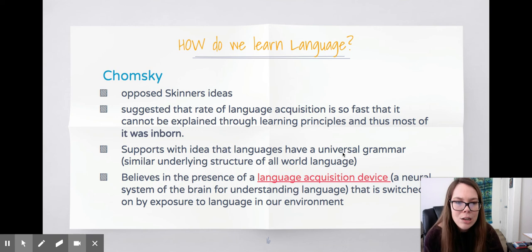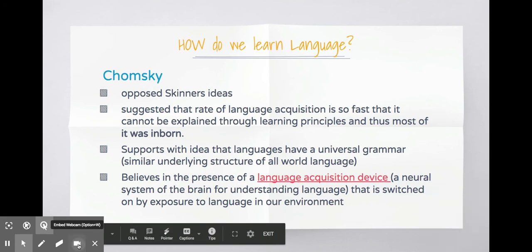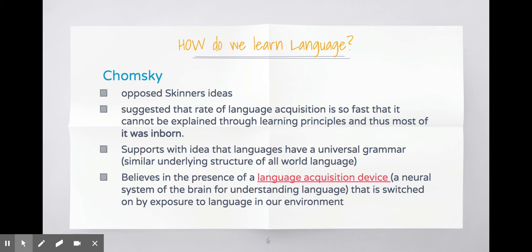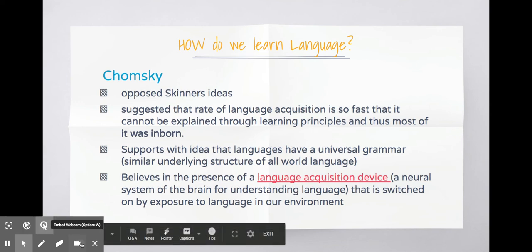So again, here's our little vocab term. This is where it believes in the presence of a language acquisition device, a neural network within our brain that allows us to understand language, and it's switched on by exposure to language in our environment.